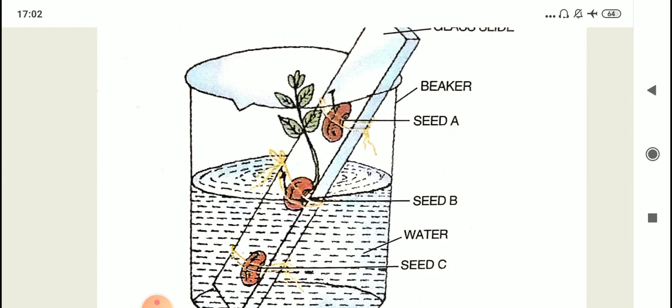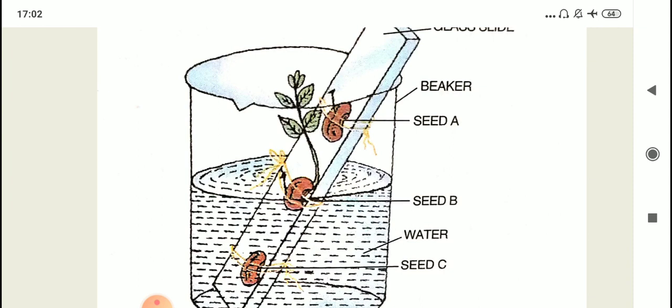So it is the oxygen present in water, that much oxygen it is getting, so it can help in initializing the process of germination, but germination won't continue and the seed will eventually rot.